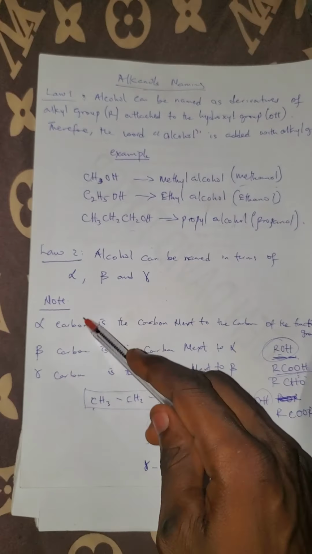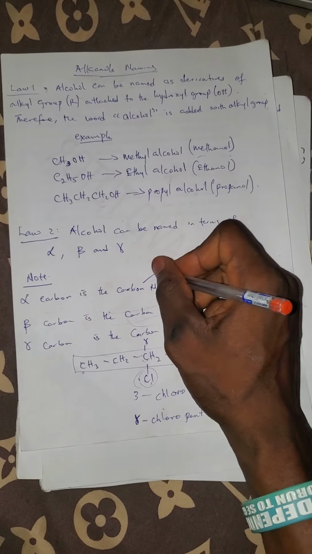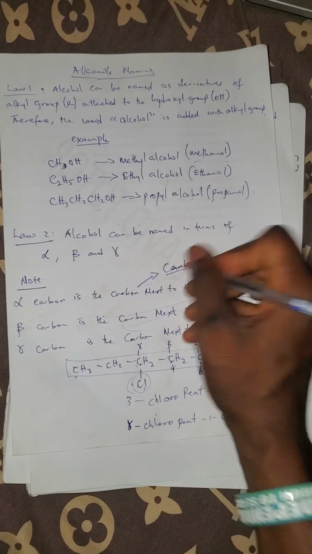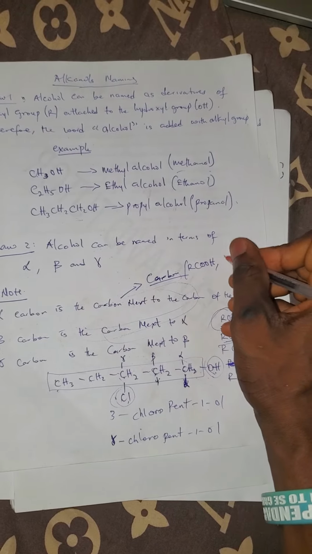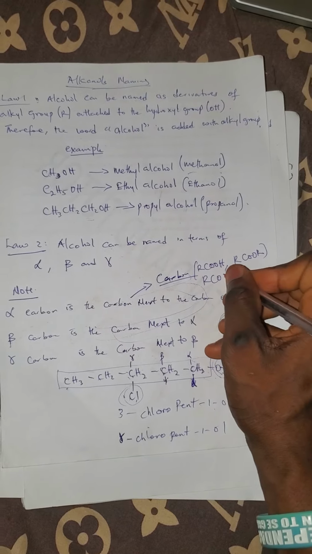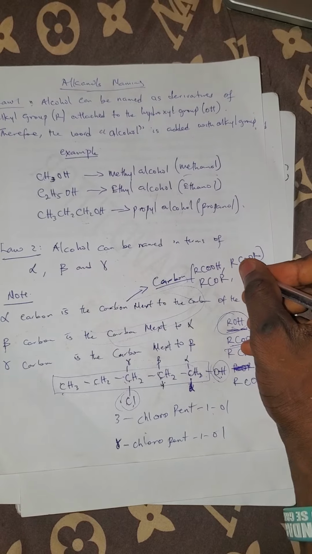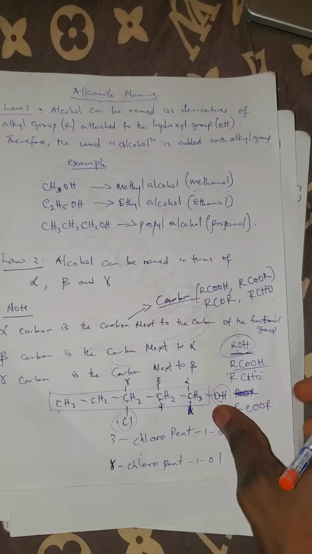But this rule I gave you first is for those that have their own carbon as part of the functional group, like alkanoic acid, RCOOH, even alkanoates, RCOO-R, we can have RCO-R, we can have RCHO, etc.